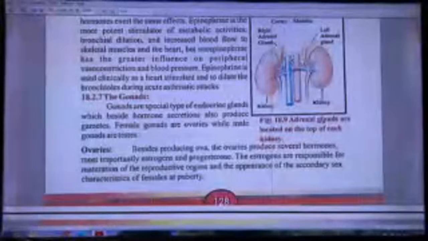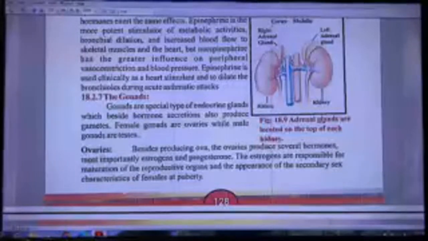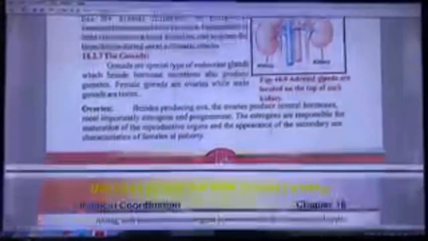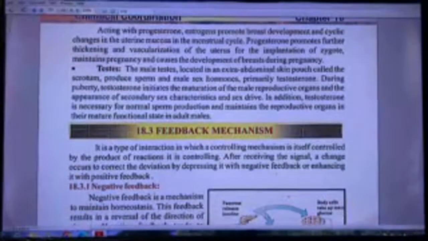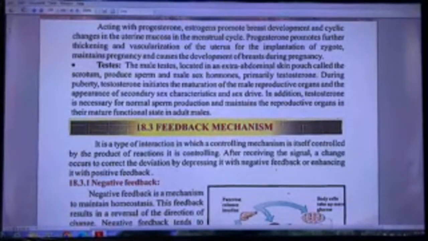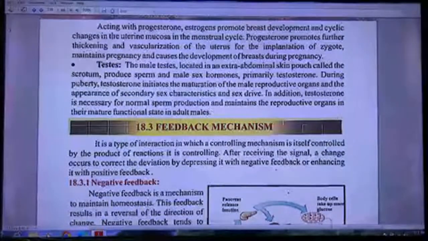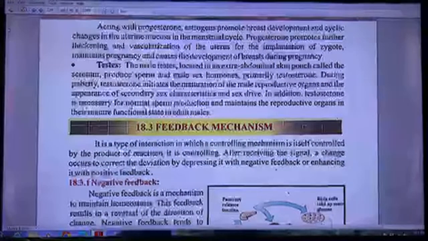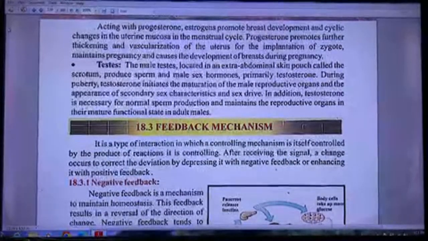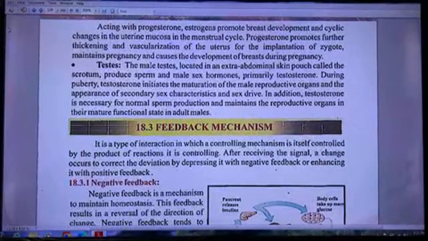The estrogens are responsible for maturation of the reproductive organs and the appearance of secondary sex characteristics of female puberty. Acting with progesterone, estrogen promotes breast development and cyclic changes in the uterine mucosa in the menstrual cycle. Progesterone promotes further thickening and vascularization of the uterus for the implantation of the zygote. It maintains pregnancy and causes the development of the breast during pregnancy.